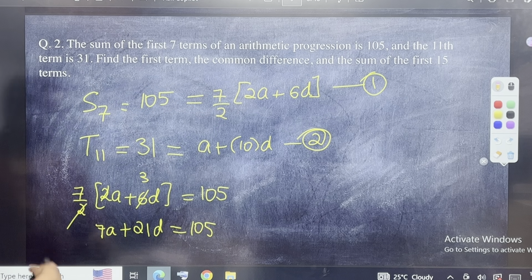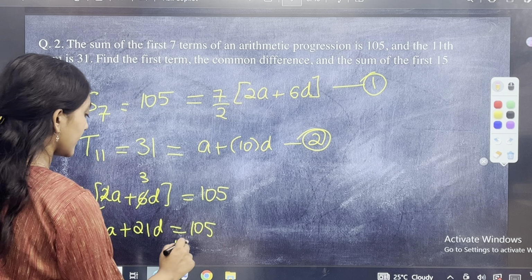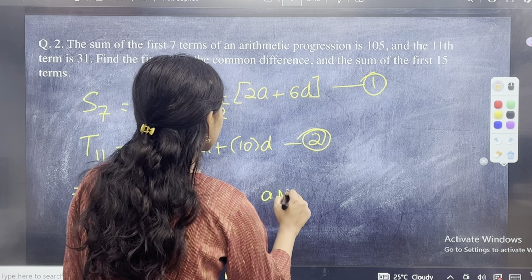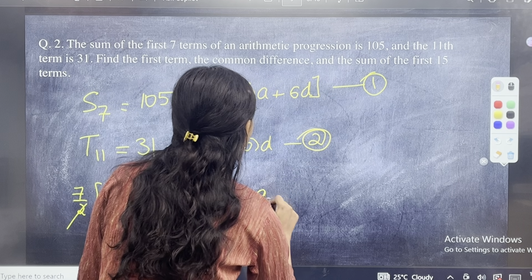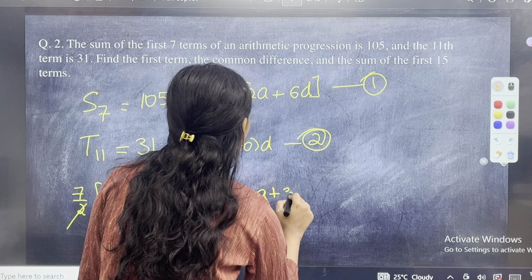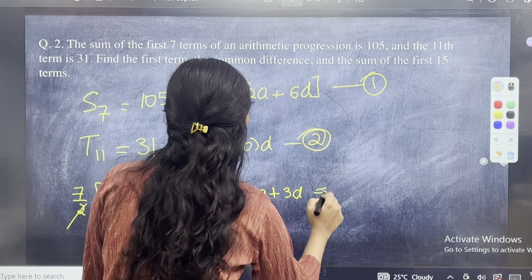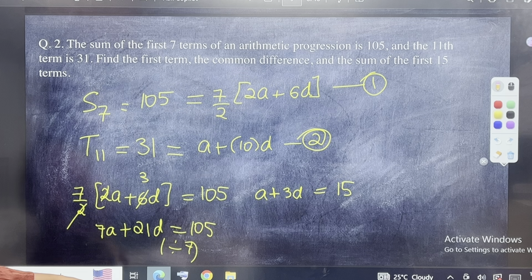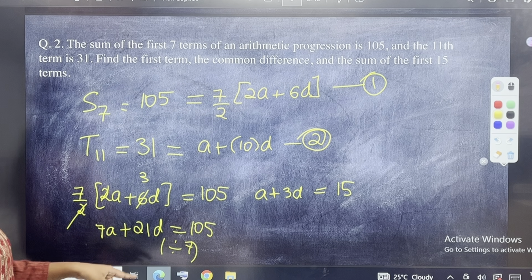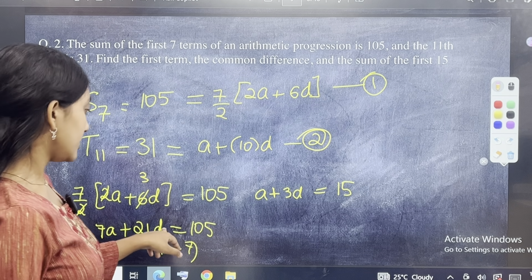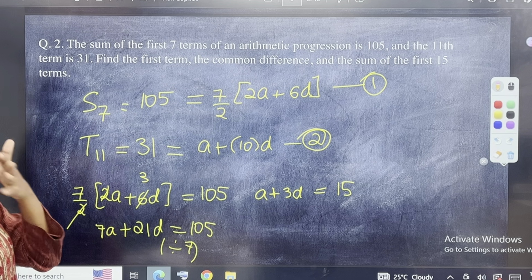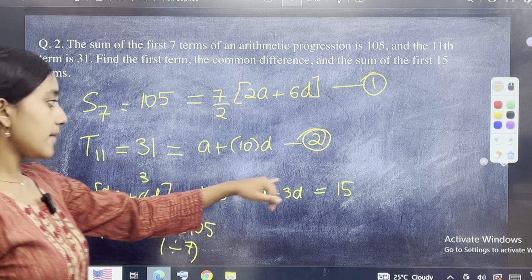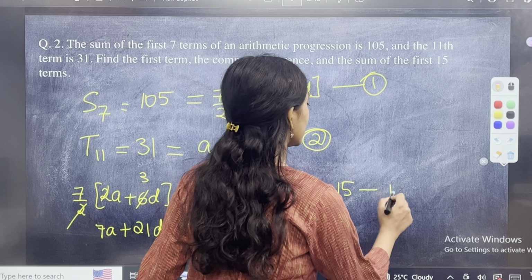What I'll also like to do is simplify. So divide the entire equation by 7. So I have a plus 3d is equal to 15. How did I get that? 7a divided by 7 is a, 21d divided by 7 is 3d, 105 divided by 7, 7 ones are 7, 35, 7 fives are 35, so 15. A plus 3d is equal to 15 is my first equation.